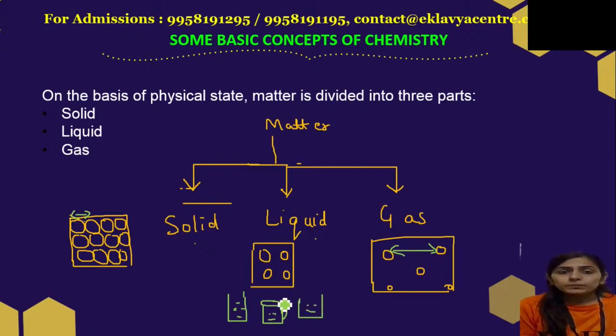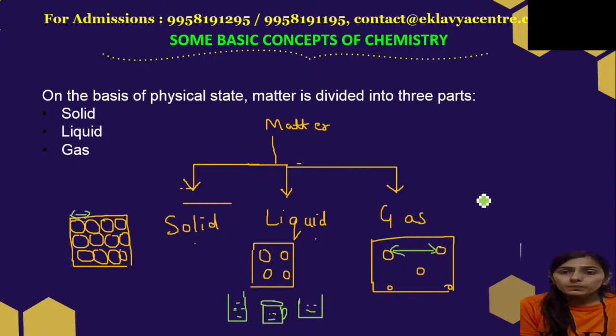Gases have neither fixed volume nor fixed shape. Basically they acquire the shape and volume of the container in which they are packed.